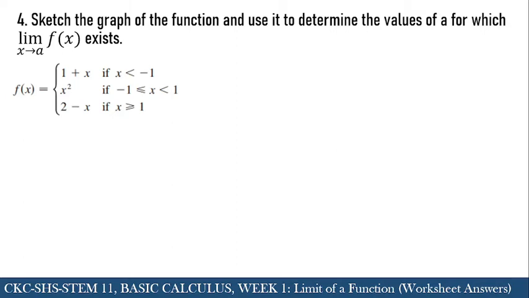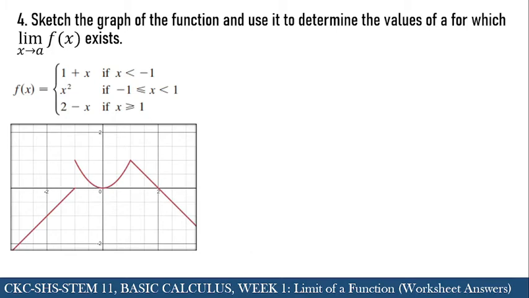Sketch the graph of the function and use it to determine the values of a for which the limit of f of x as x approaches a exists. We have the following function: f of x is equal to 1 plus x if x is less than negative 1, x squared if x is greater than or equal to negative 1 but less than 1, and 2 minus x if x is greater than or equal to 1. So this is a piecewise function, and by using Desmos, I got this particular graph of this function.